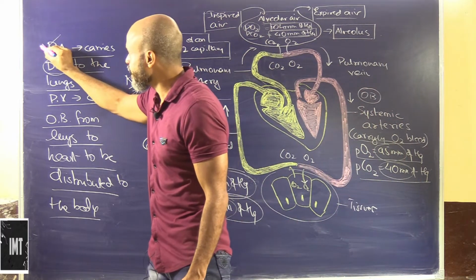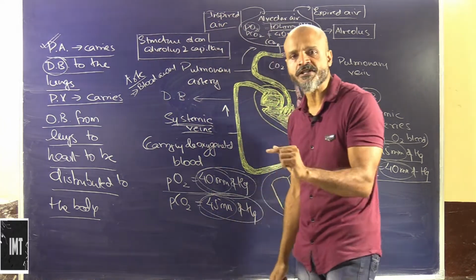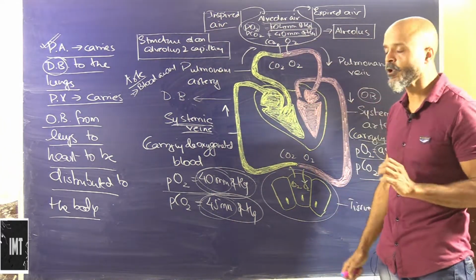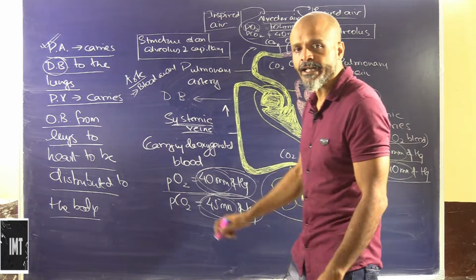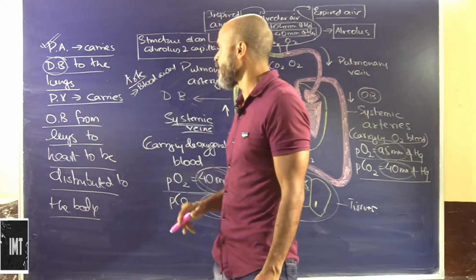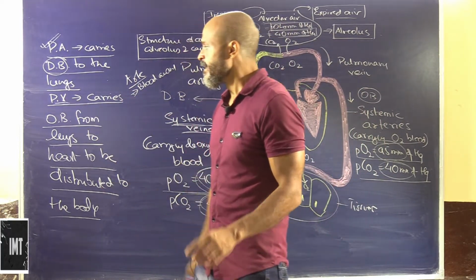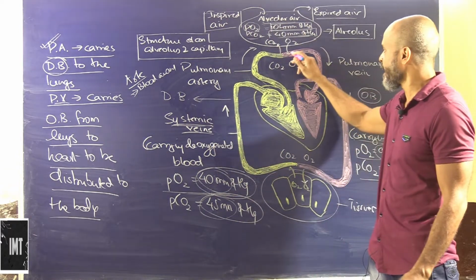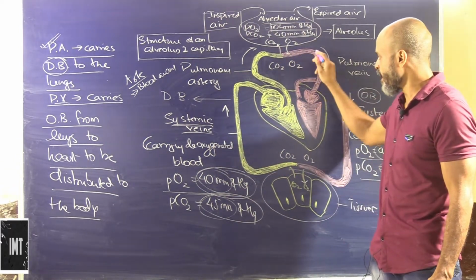So that's the reason the name is pulmonary artery. It is because it is carrying blood away from the heart. Although it is deoxygenated blood, it is carrying this blood away from the heart. Now pulmonary veins are basically carrying the blood from the lungs to the heart.